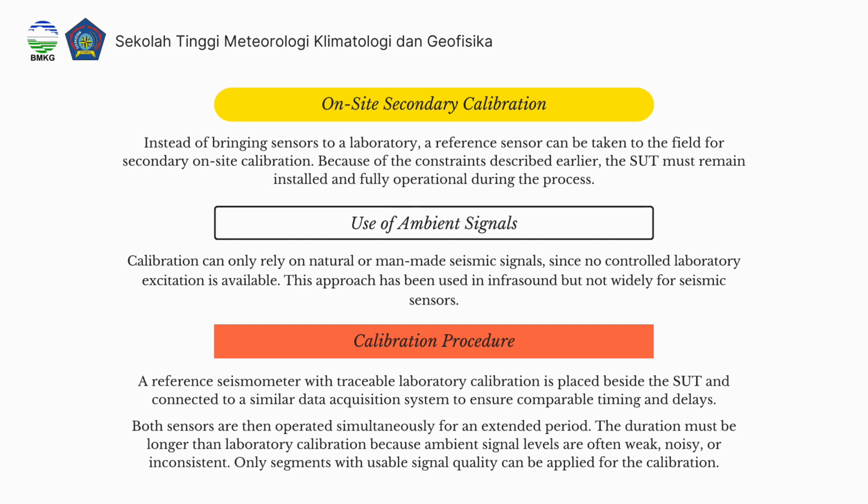And the last, calibration procedure. A reference seismometer with traceable laboratory calibration is placed beside the SUT and connected to a similar data acquisition system to ensure comparable timing and delays. The sensors are then operated simultaneously for an extended period. The duration must be longer than laboratory calibration because ambient signal levels are often weak, noisy, or inconsistent. Only segments with usable signal quality can be applied for the calibration.